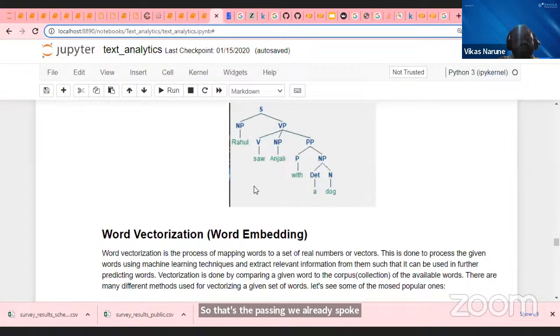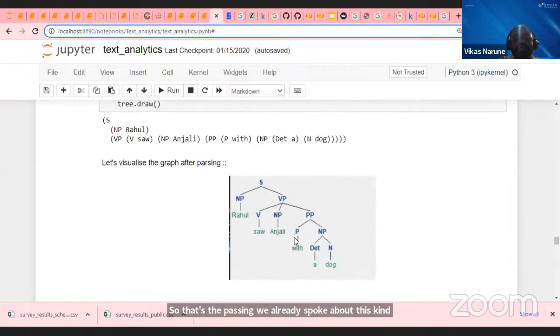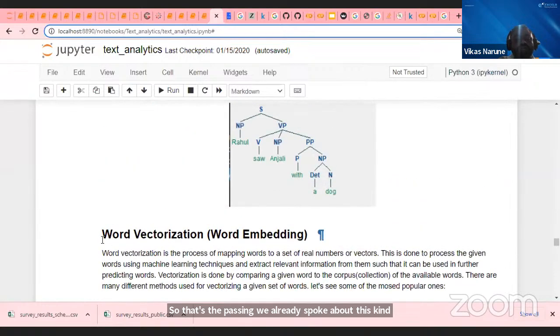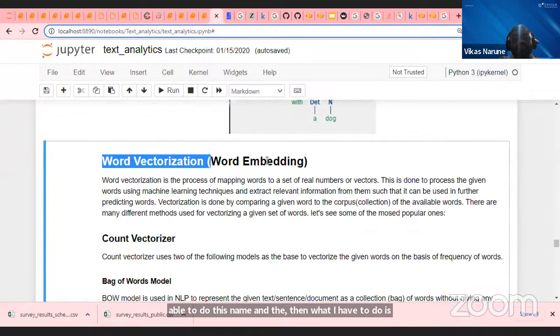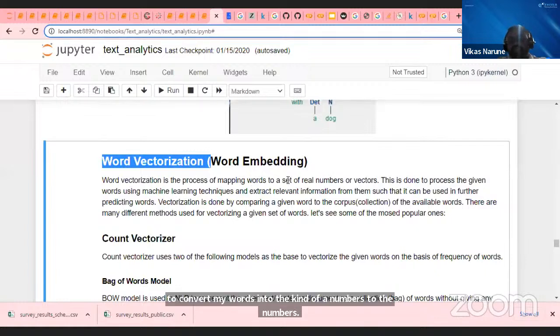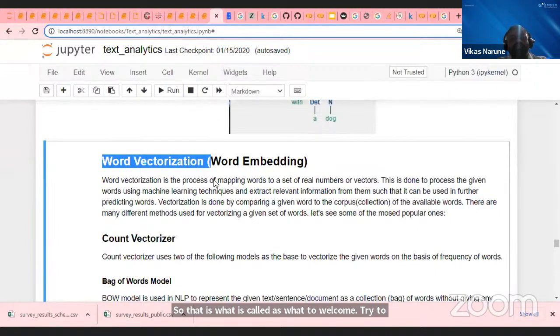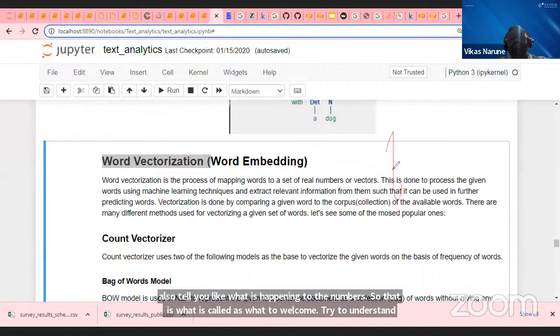Once I am able to do this named entity recognition, then I have to do word vectorization. That is my final step, to convert my words into numbers. That is what is called word to vector. Guys, try to understand what is happening here. I'll also tell you about word embedding using deep learning, using Keras, what it does, and a very famous concept called feature mapping.